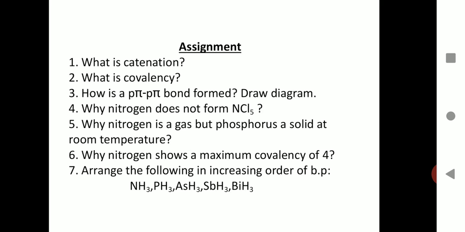These are some assignments for you based upon today's discussion. What is catenation? What is covalency? How is a pi bond formed? Why does nitrogen not form NCl5, that is nitrogen pentachloride? Why is nitrogen a gas but phosphorus a solid at room temperature? Why does nitrogen show a maximum covalency of 4? And of course, arrange the following in increasing order of boiling point: ammonia, phosphine, arsine, stibine and bismuthine.